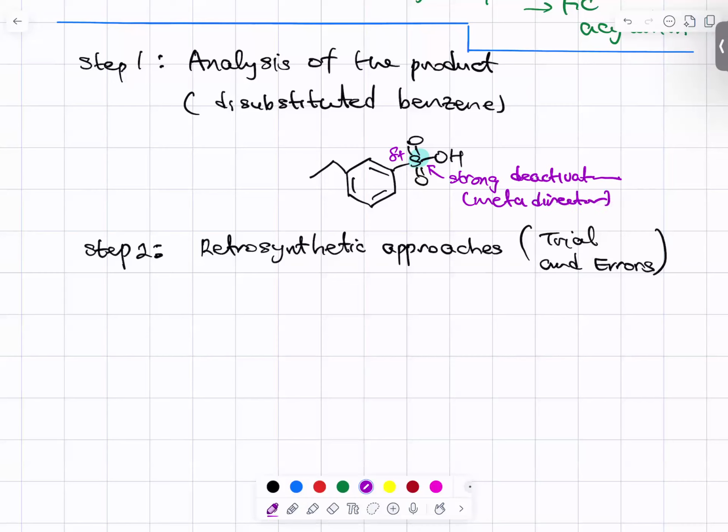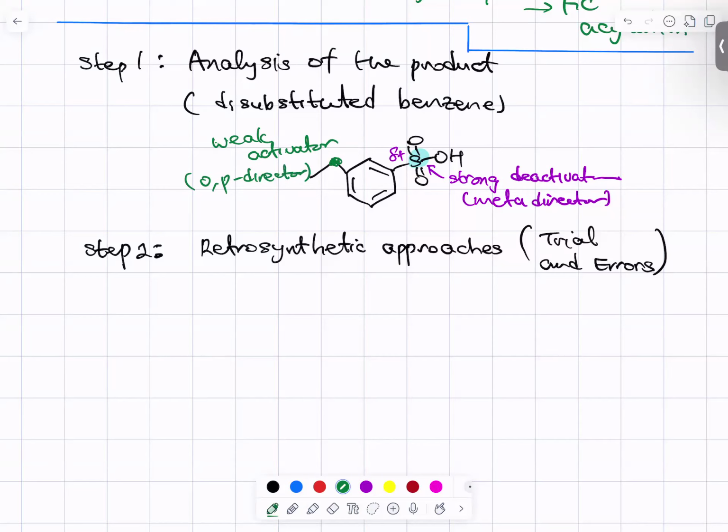So first, designate whether this is an activator or deactivator, followed by its directing effect. And we have the ethyl group. Ethyl, this carbon is a weak activator by hyperconjugation and inductive effect. And this is an ortho para director.